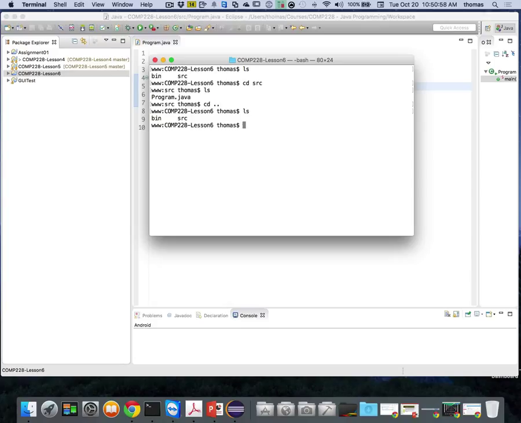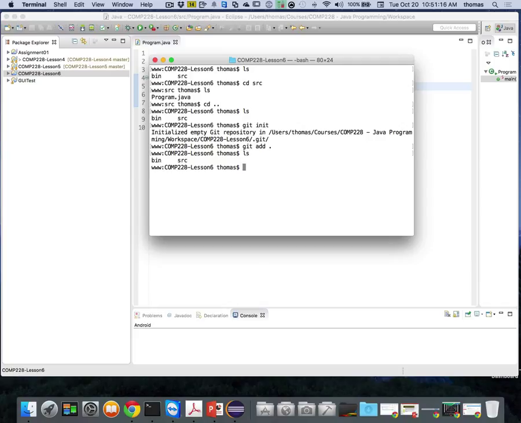Okay, cool. Now I'm going to add a Git repository, and I would do a git init command. Git init initializes the repository for this workspace, right? So that's the first step. Step 2, git add dot, which means add everything into the repository. And if I look here, I only have my bin and my source files, so everything's added.